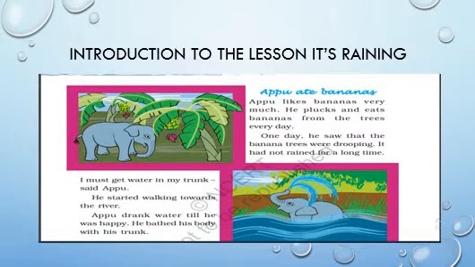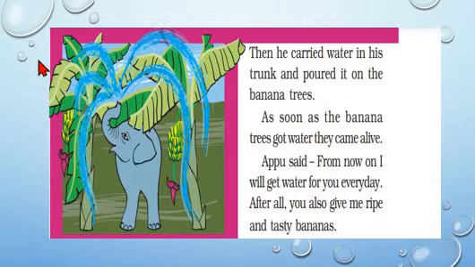We all know, children, that elephants have a long trunk and they use it for smelling, breathing, trumpeting, drinking, carrying loads, etc. So, in our story, Apu used his trunk to drink water, bathe, and to carry water in it so that he could water the plants. Then, he carried water in his trunk and poured it on the banana trees.